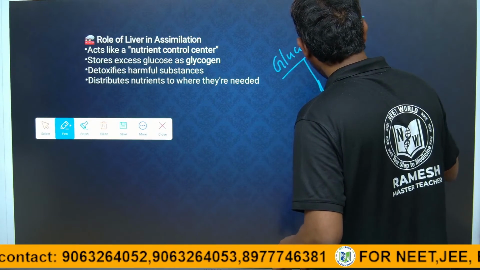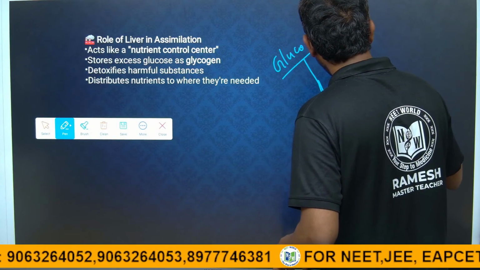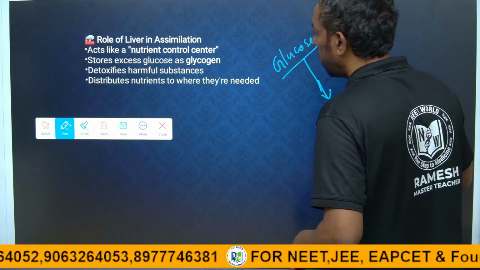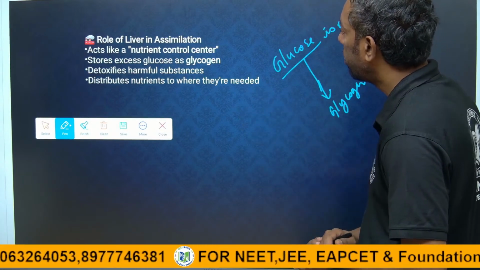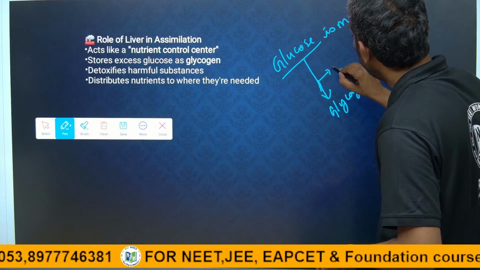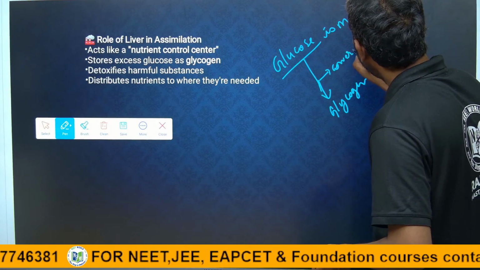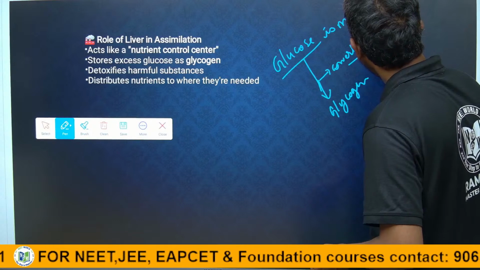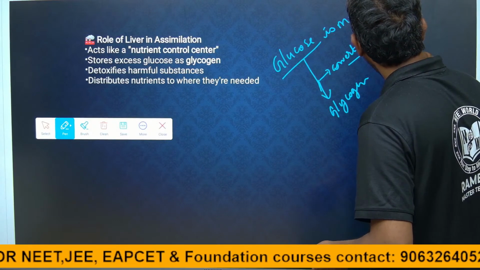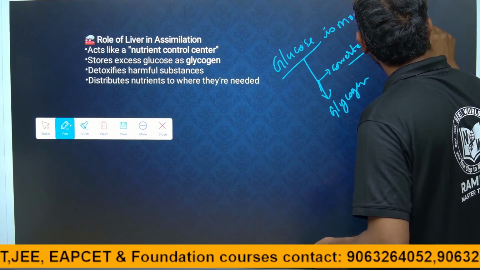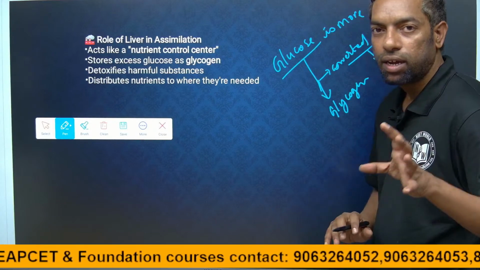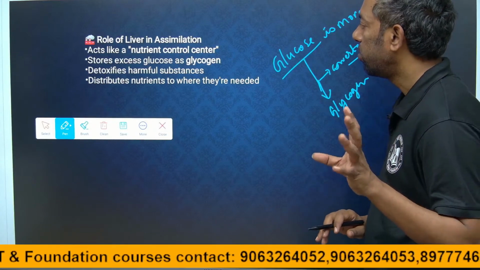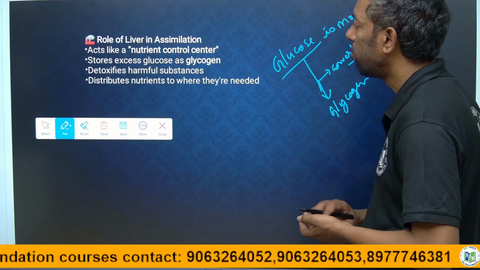Glucose is converted into glycogen in the liver. Glycogen is another form of glucose, used for energy.